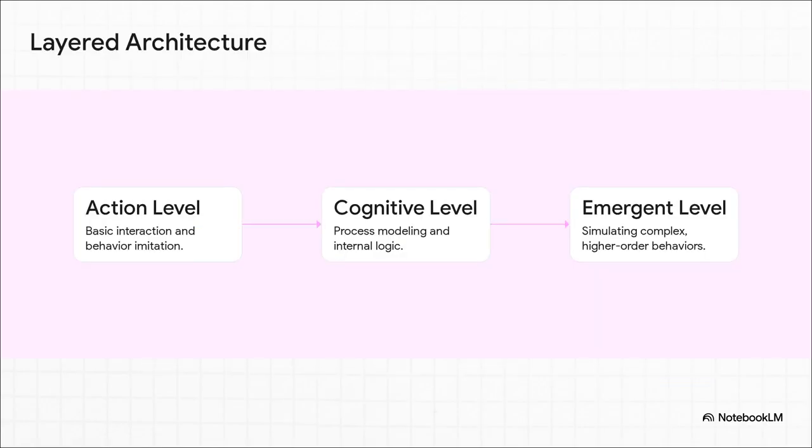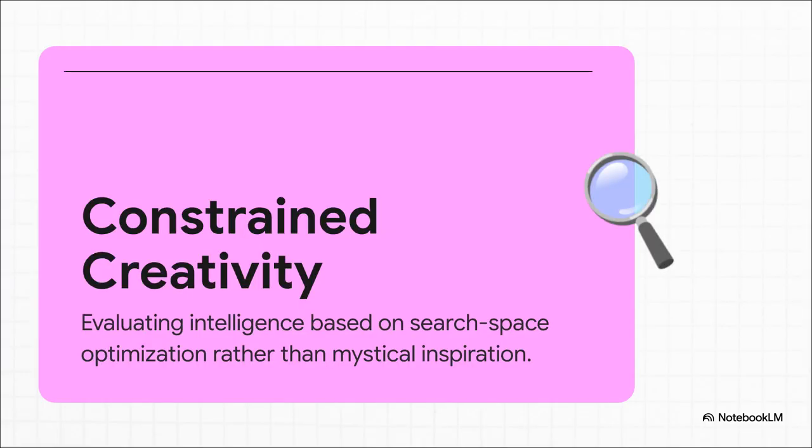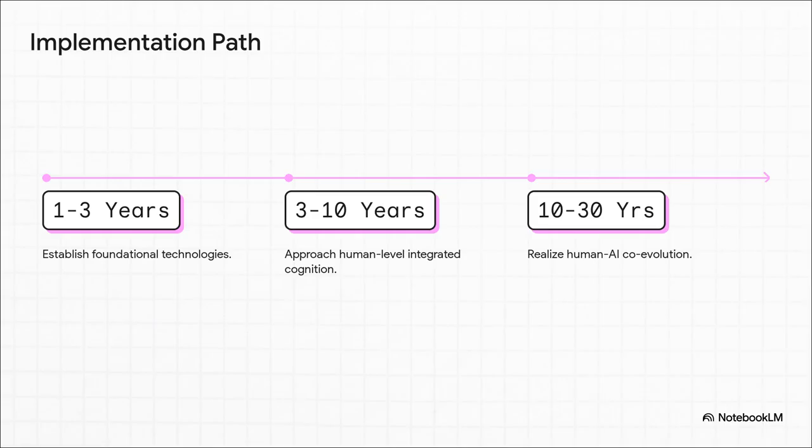Let's move on and see how this builds a three-layer architecture, from basic actions to complex emergent behaviors. Creativity isn't some mystical inspiration. It's actually engineered through strict constraints and aligned using inverse reinforcement learning. This sets up a dependency-based roadmap, pushing us from establishing foundational tech today toward total human-AI coevolution.